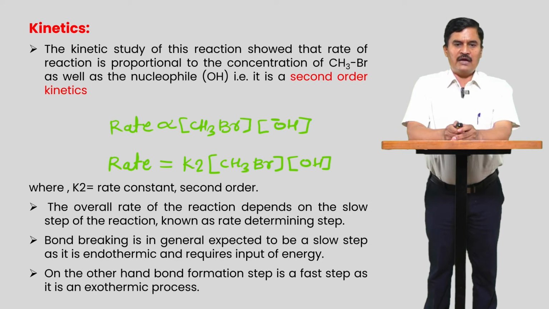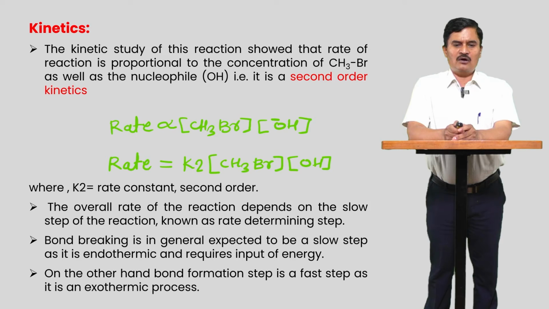Kinetics of the reaction. The kinetic study of the reaction indicates that the SN2 reaction depends upon the concentration of the substrate as well as the concentration of the reagent. So rate is directly proportional to the concentration of the substrate and the concentration of the reagent, meaning OH minus. So rate is equal to k2 [CH3Br][OH minus], meaning substrate and reagent. So k2 is the rate constant, the second order rate constant.